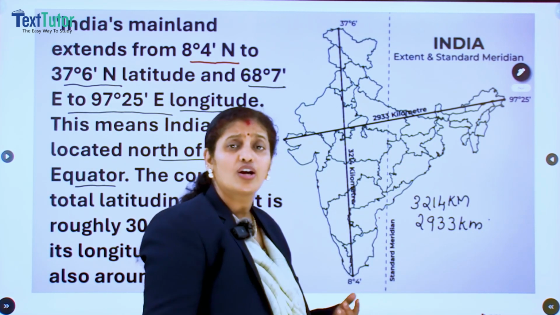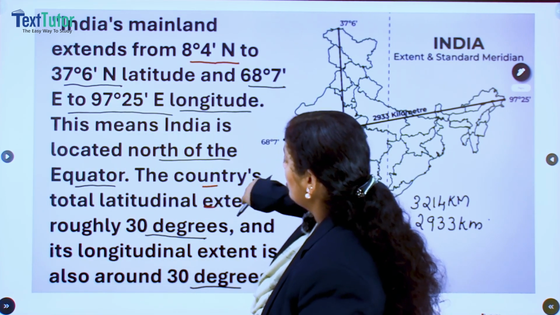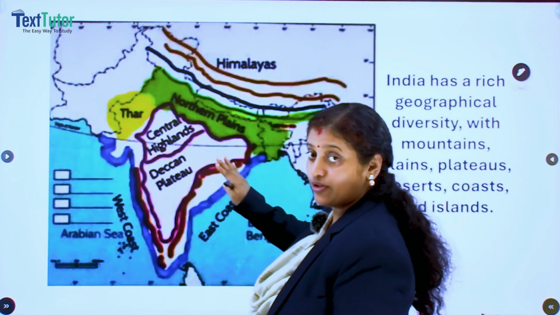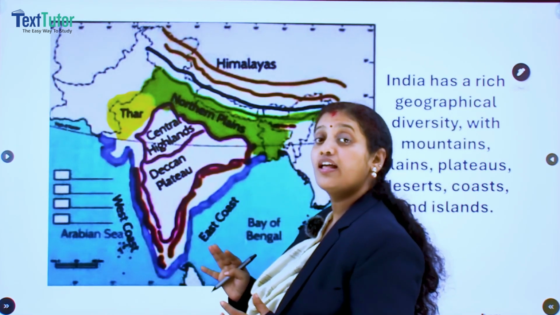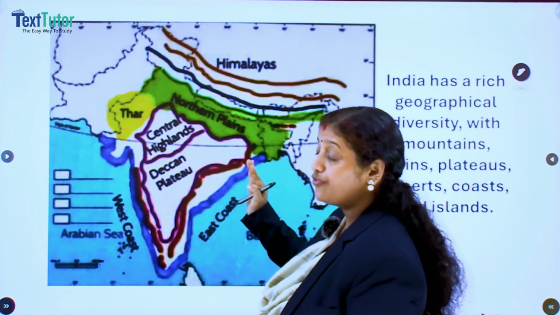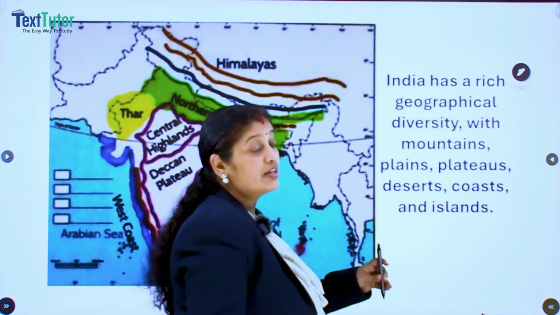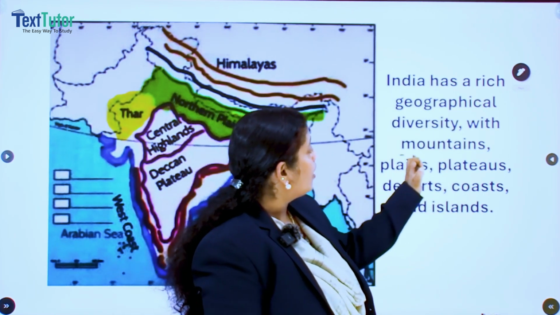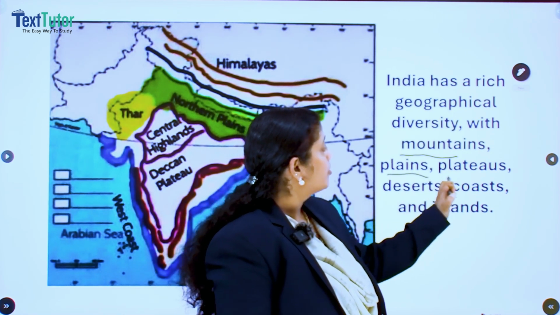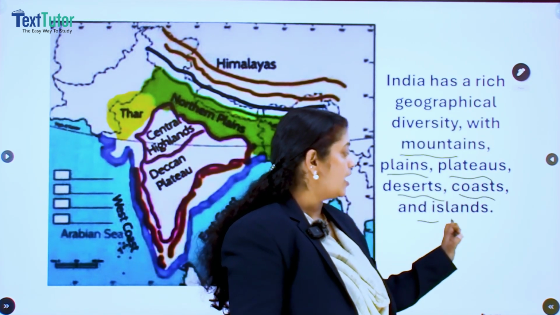This you studied already in lower classes. Okay, now for studying about the geographical peculiarity, we classified the Indian physiography mainly into different divisions. We want to study these divisions. Which are the divisions? Starting with the mountains, plain, plateau, desert, coast and islands.